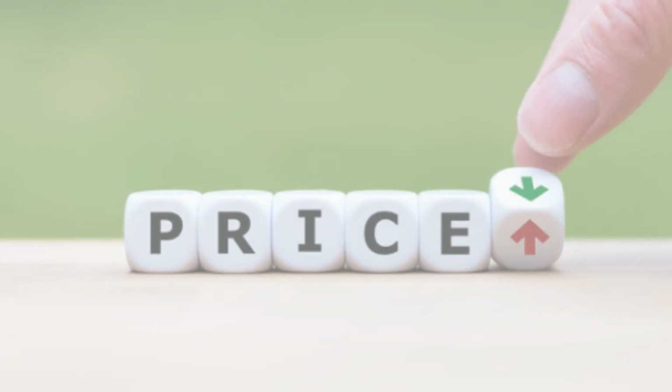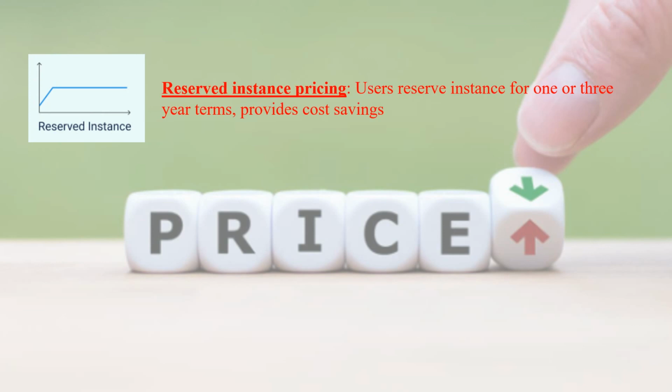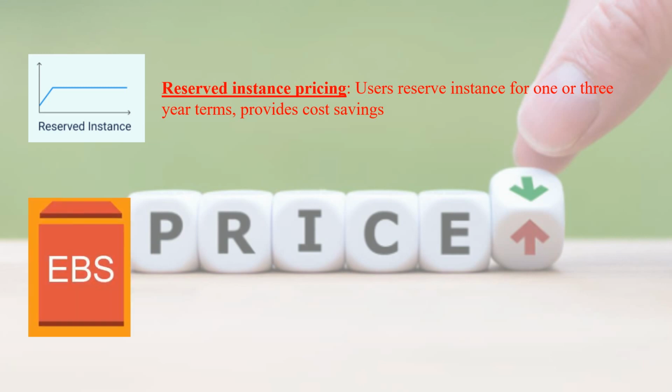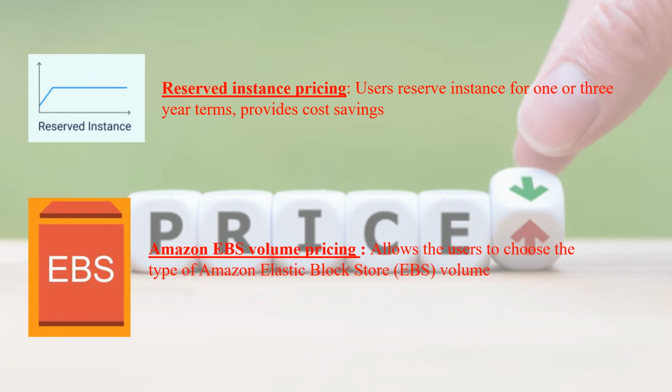The fourth model is reserved instance pricing. The users can reserve instances for 1 or 3-year terms and get significant savings on usual costs compared to on-demand instances. The working of on-demand and reserved instances are the same. Reserved instances can provide significant cost savings. And the last model is Amazon EBS volume pricing.